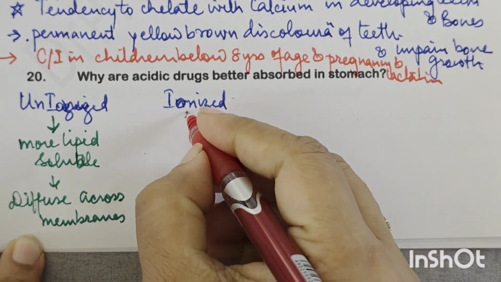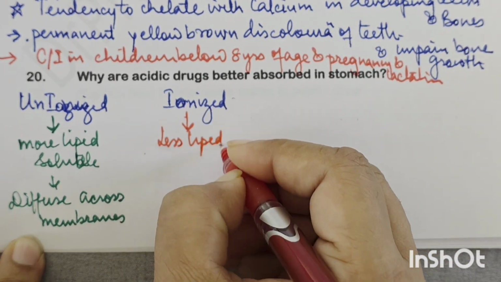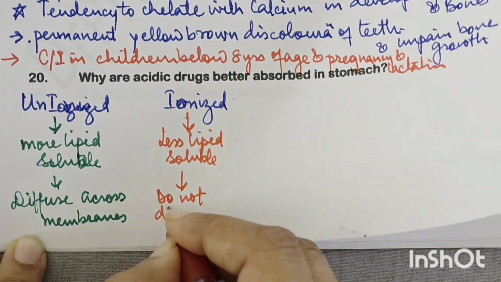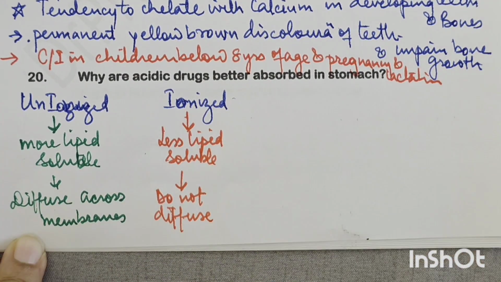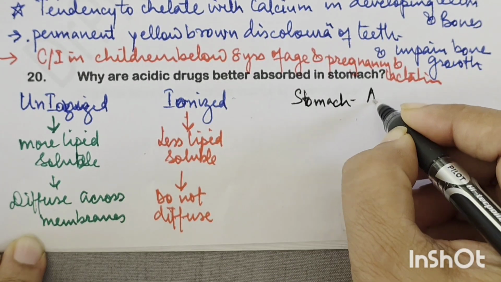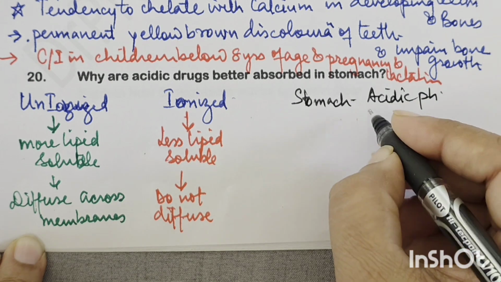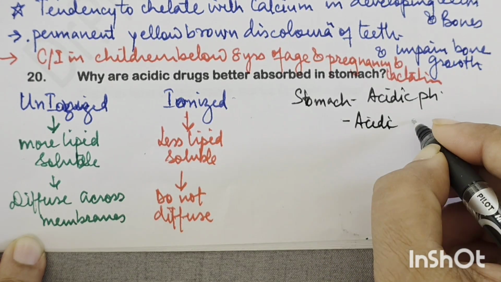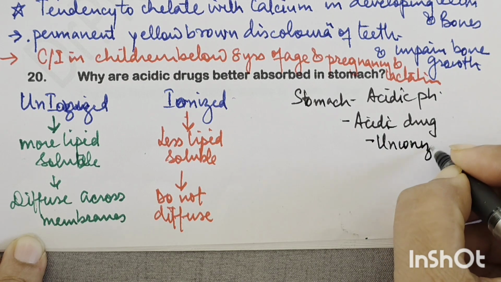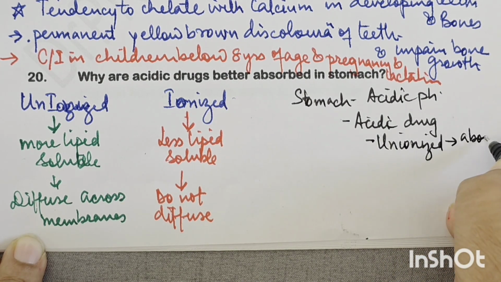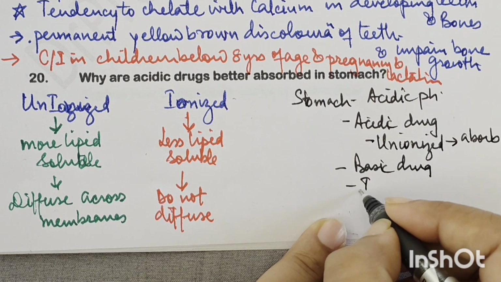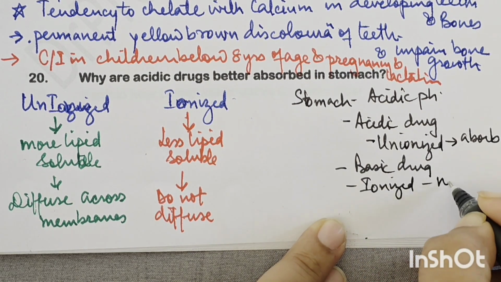Ionized drugs are less lipid soluble, and so they do not diffuse. Now, I hope you understand. Stomach has acidic pH, right? So acidic drug will remain what? Unionized in stomach and will absorb. Basic drug will ionize in acidic pH and will not absorb.